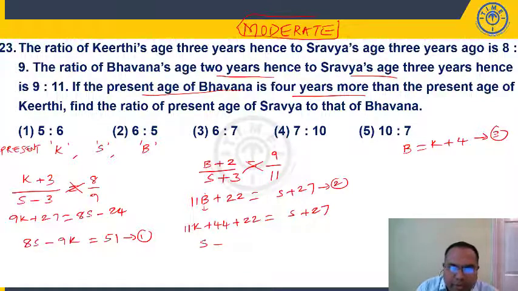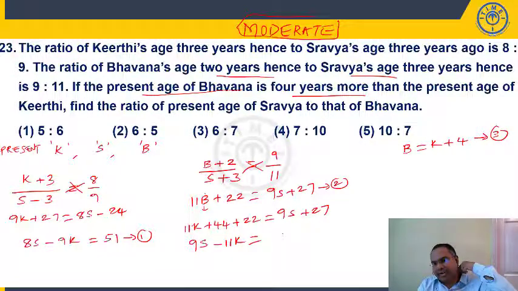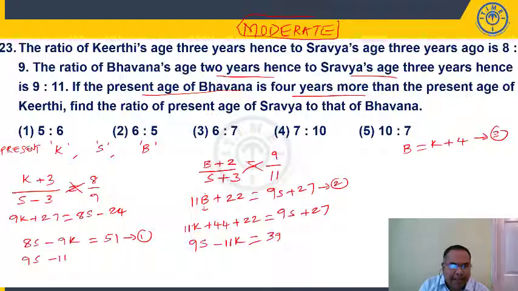If you cross multiply, 9 into S, 9S plus 27. So 9S minus 11K is equal to 66 minus 27, which is 39. Now solve these two: 9S minus 11K is equal to 39.